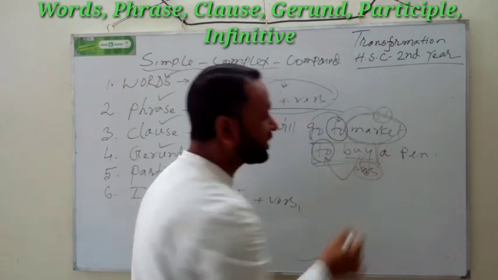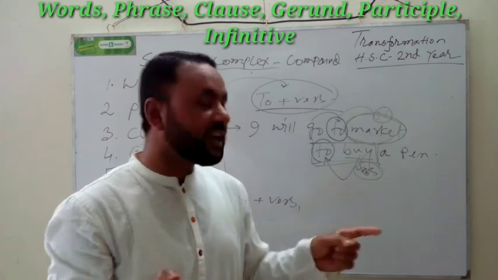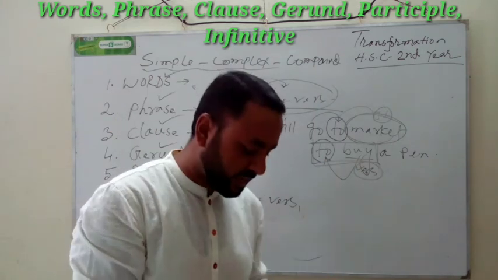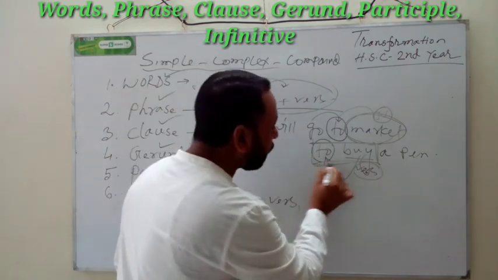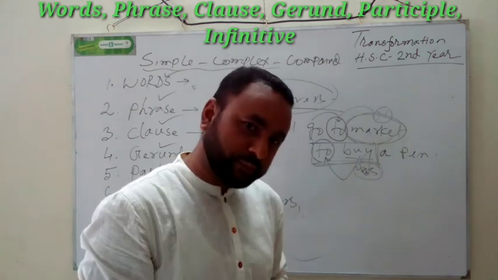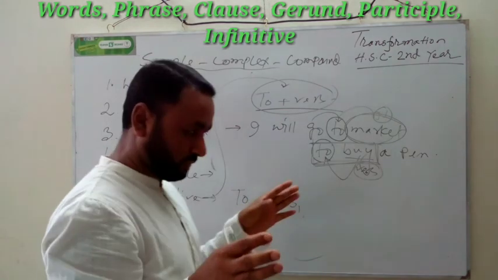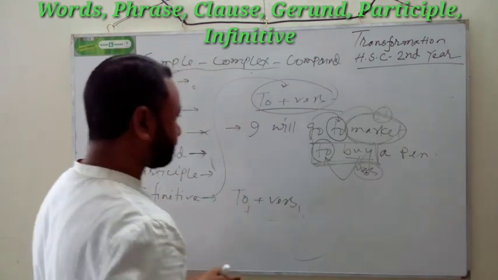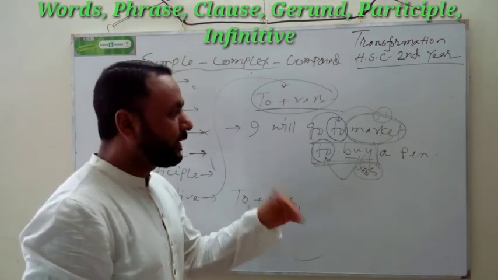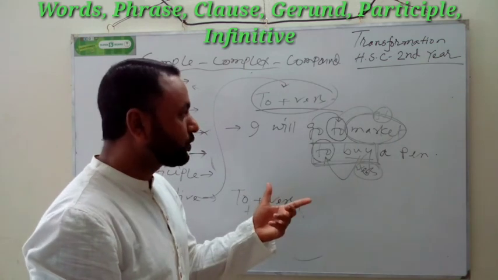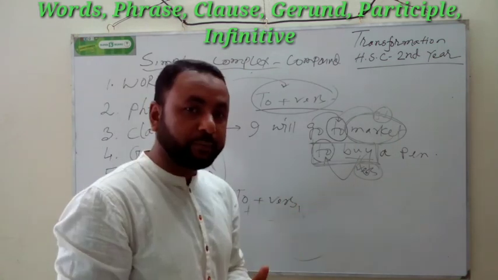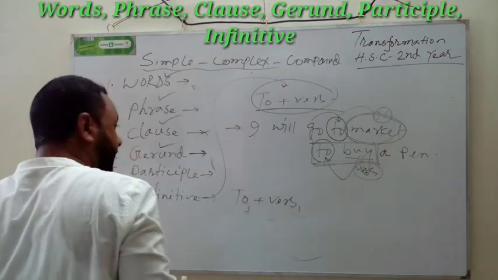We'll call it an infinitive. Are you clear? And this verb is also a non-finite verb, because it doesn't complete or finish its sense or its meaning. Okay, am I clear? And I have told you what is a finite verb and what is a non-finite verb.